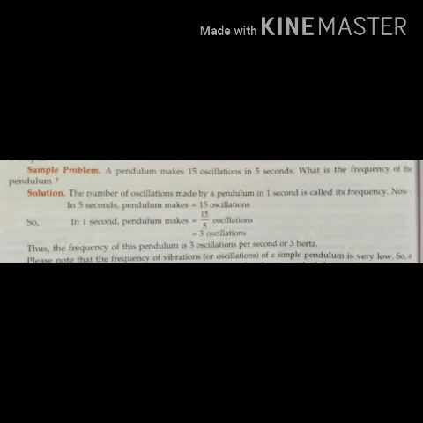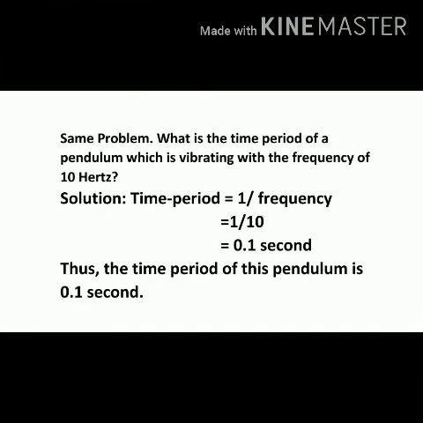make. So number of oscillations upon the time taken, that formula you are going to use, and you will find the number of oscillations in 1 second. And we find that the frequency of this pendulum is 3 oscillations per second. And the unit we are using for frequency is hertz. So the other way you can write the answer is 3 hertz.